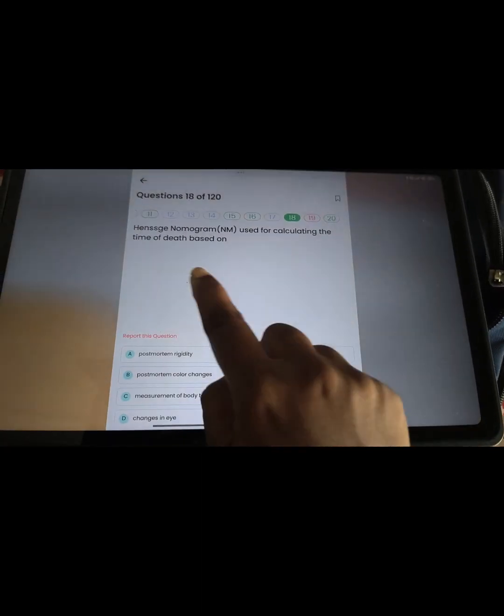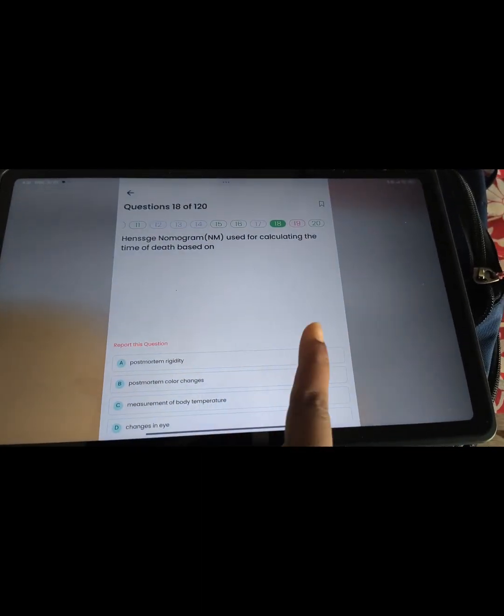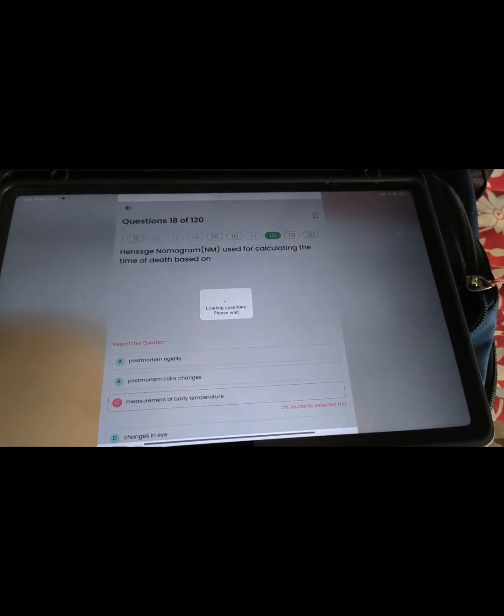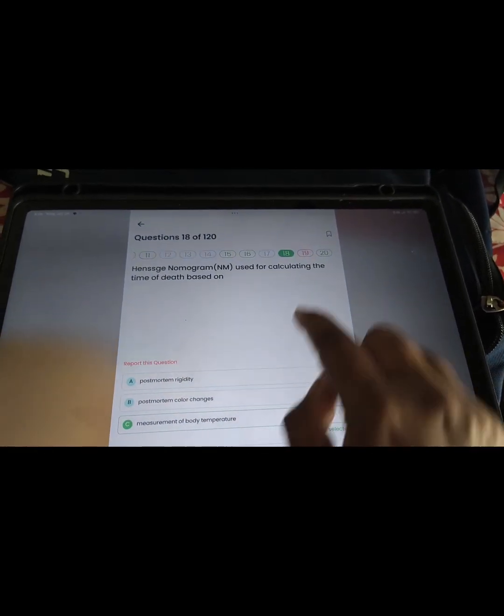Then your pneumogram, as the name suggests, so we will calculate the body temperature.